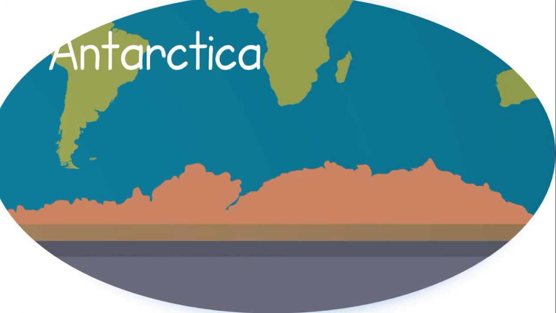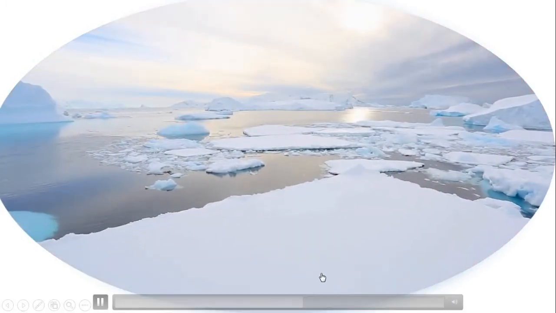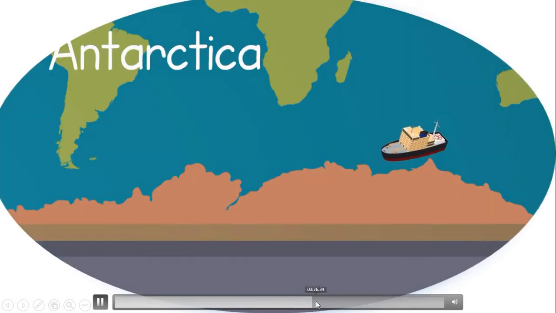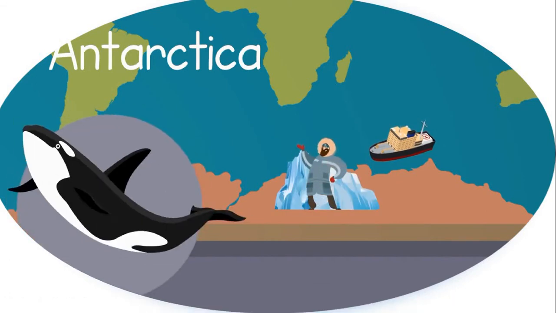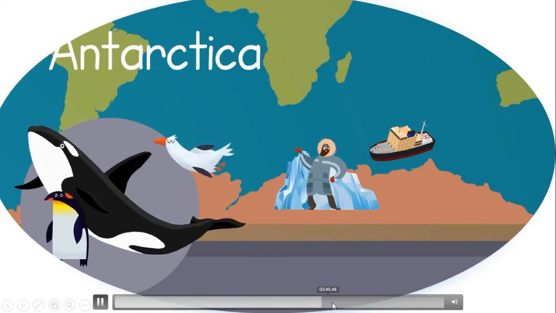Antarctica is the 5th largest continent and is covered in snow and ice all year round, which has no permanent human residence, only visitors and lots of different wildlife such as killer whales, penguins, seabirds, and seals.